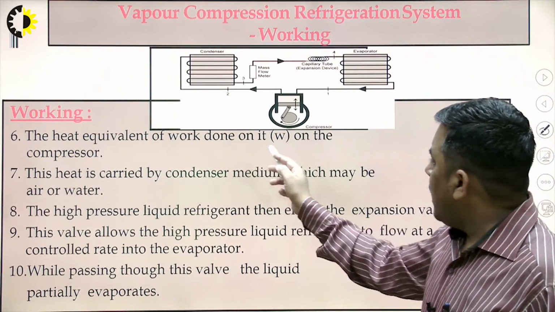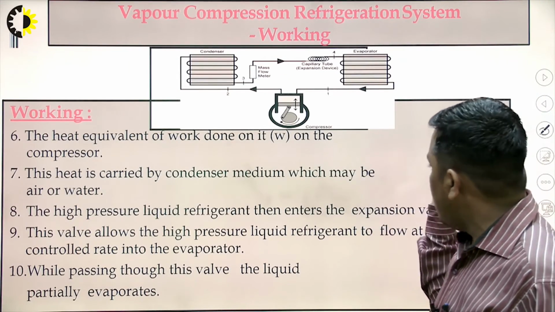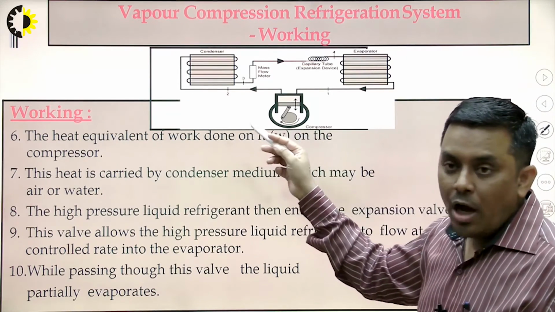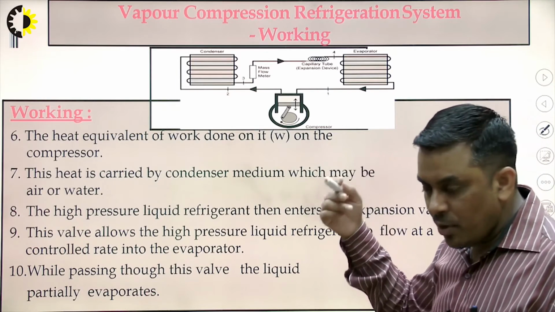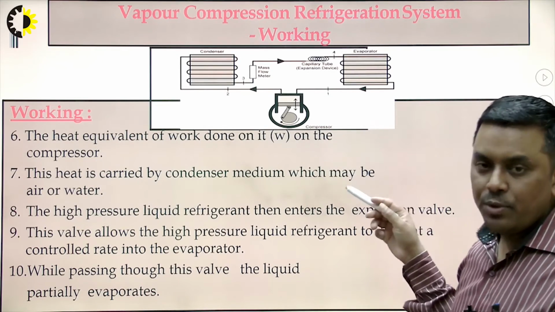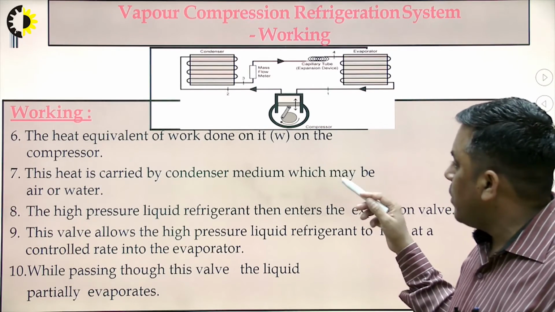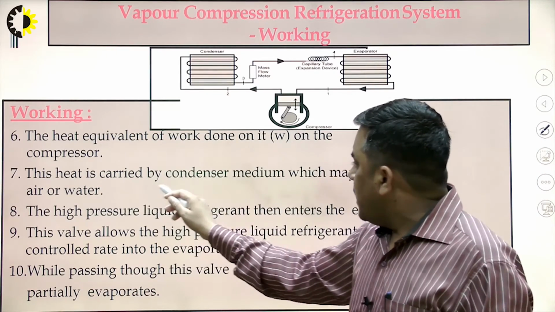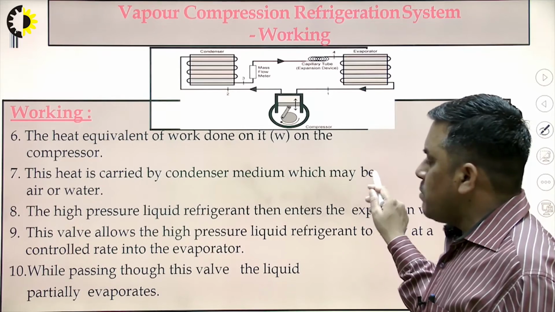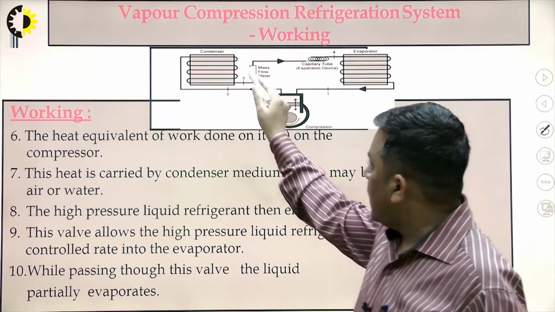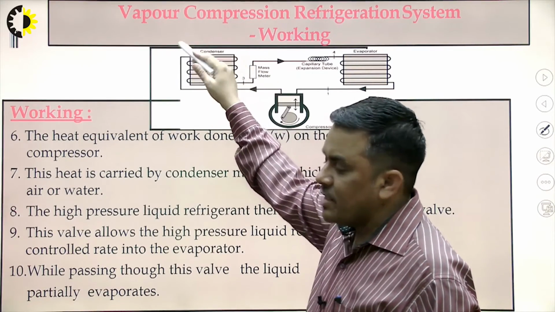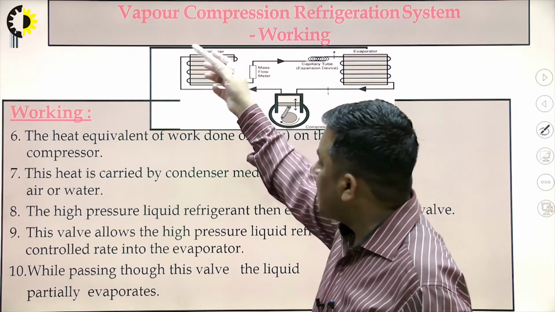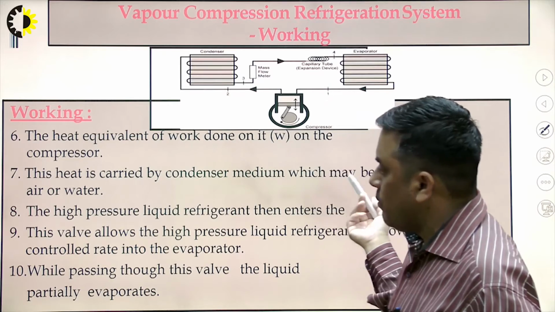The heat equivalent of work done, W, on the compressor. So how is this function performed, how is the refrigerant circulated from the evaporator to the condenser? It is with the help of the work done in the compressor. This heat is carried by a condenser medium, which may be air or water. The condenser may reject this heat either directly to the air in the surrounding, or there may be some cooling medium, which may be water.